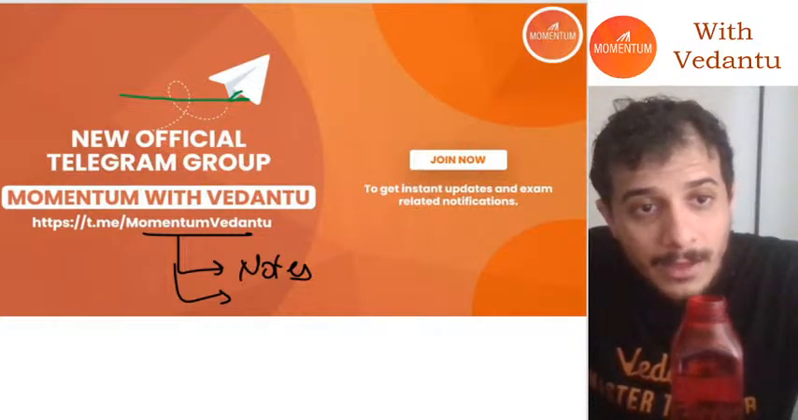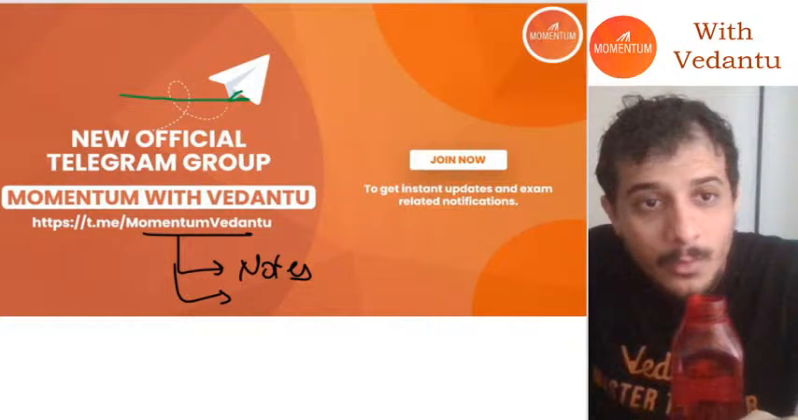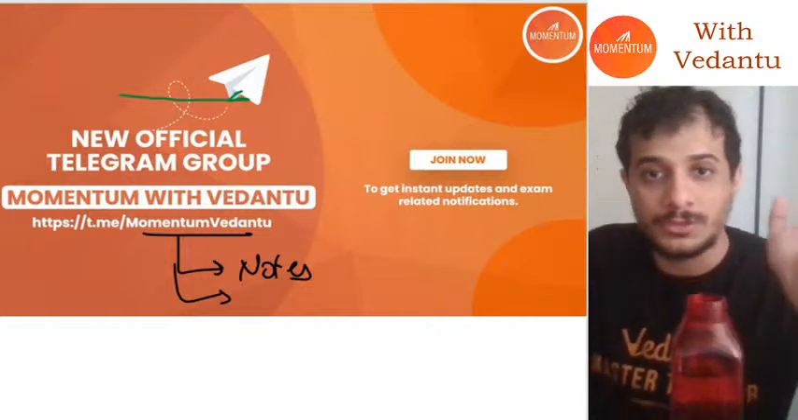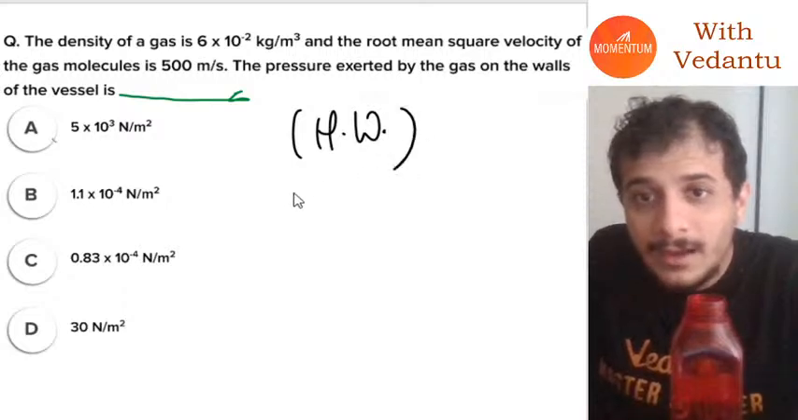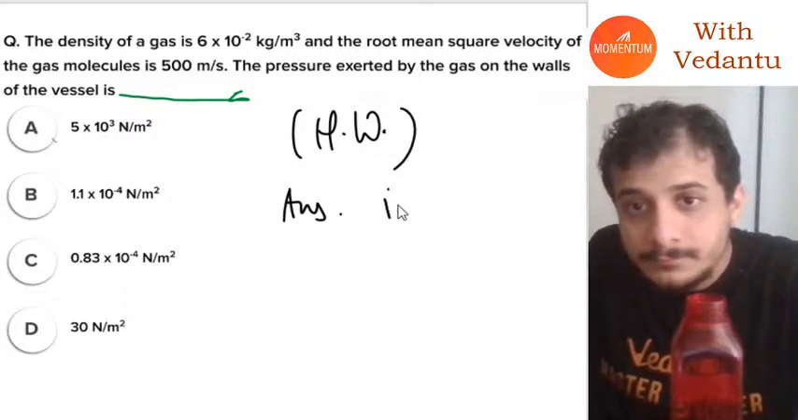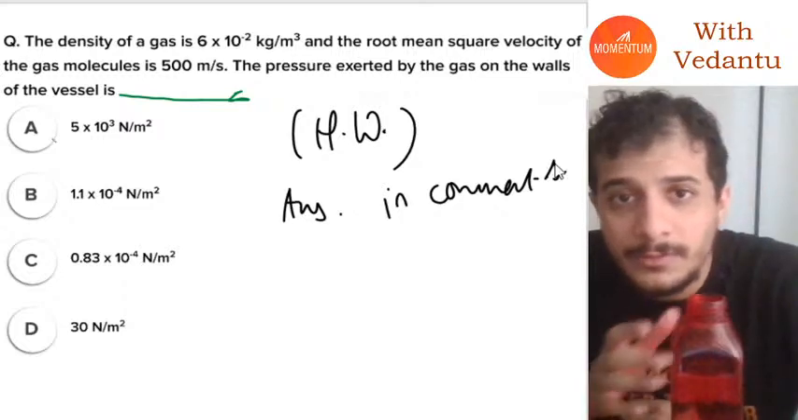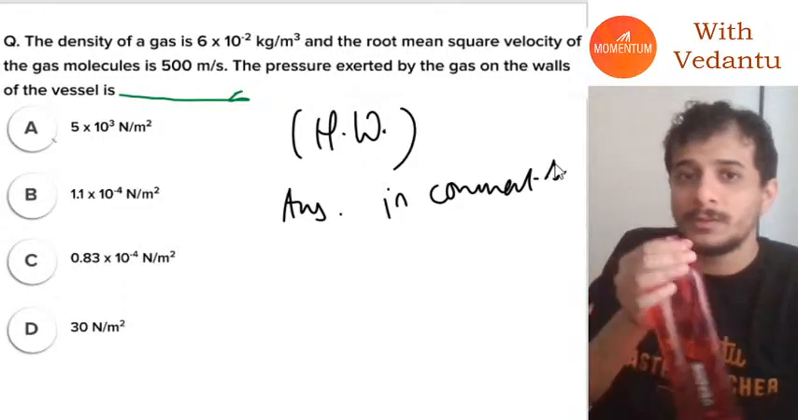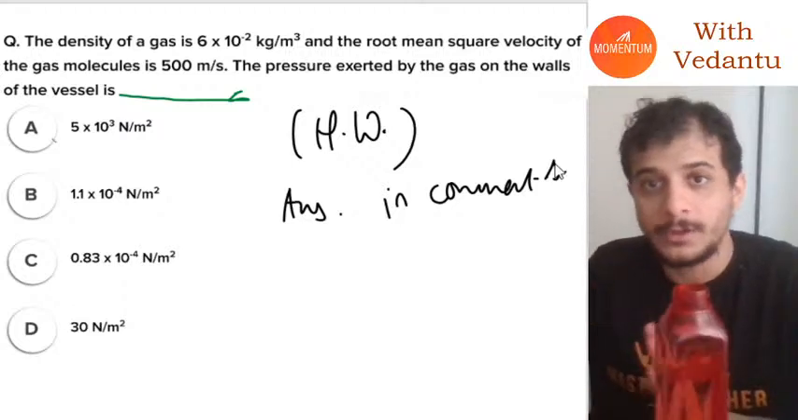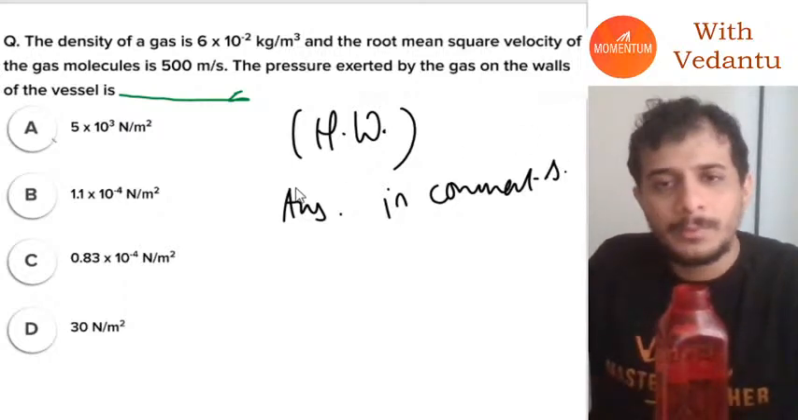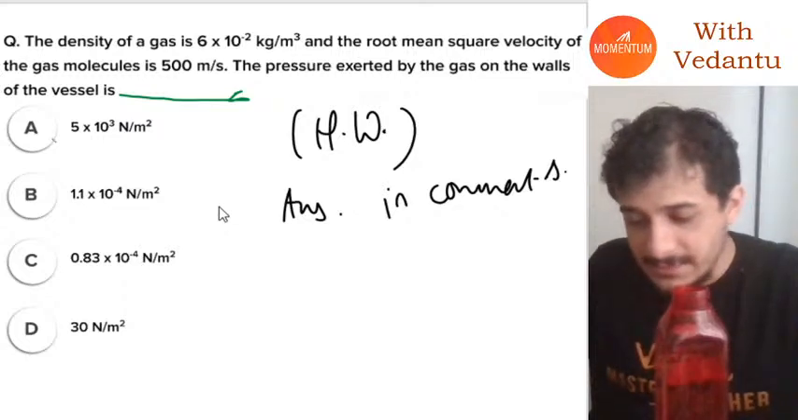Also, at the same time, guys, if you are still with me so far, let's give you one homework question. Please write the answer in comments. The density of a gas is this, the root mean square velocity of the gas is this, the pressure exerted by the gas on the wall of the vessel will be what? It's very simple. You just have to use one formula. Give me the answer in the comments.